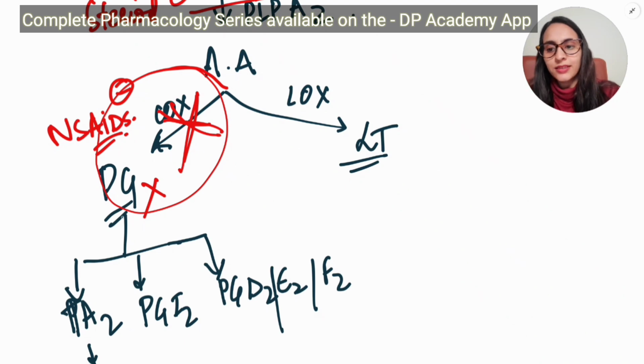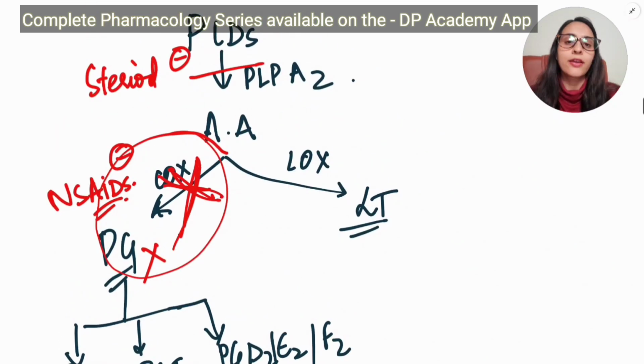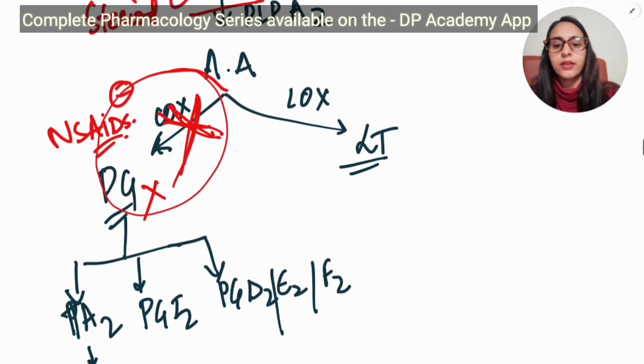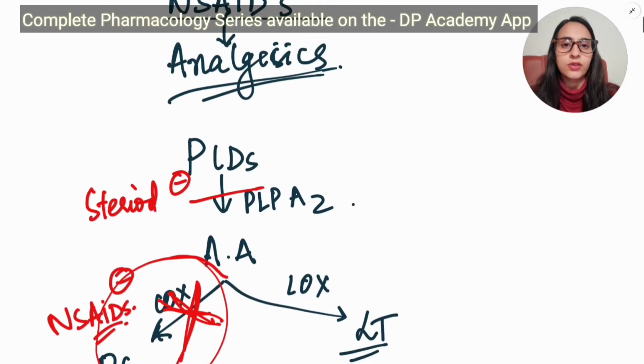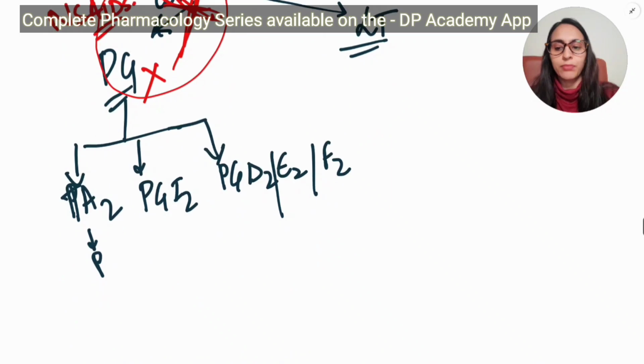This prostaglandin synthesis is responsible for fever, pain, and inflammation, and therefore by inhibiting the cyclooxygenase enzyme, we can in turn reduce the pain in the individual. This is how NSAIDs work. They act as analgesics. I told you they act by relieving pain.